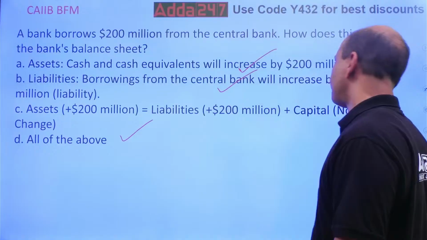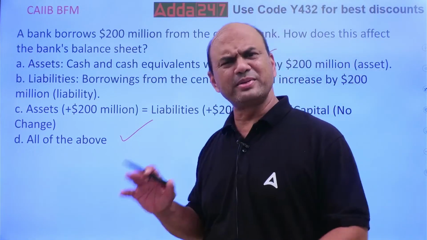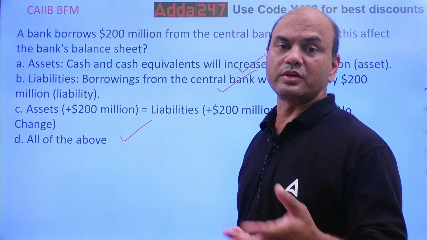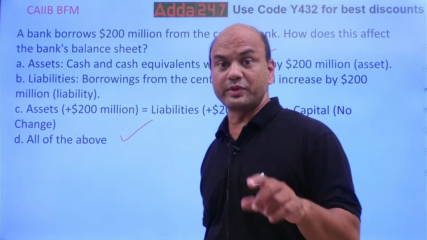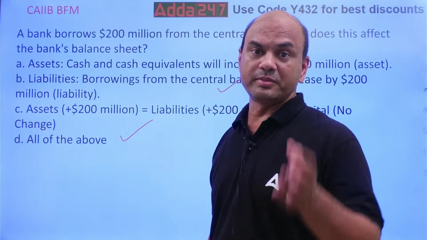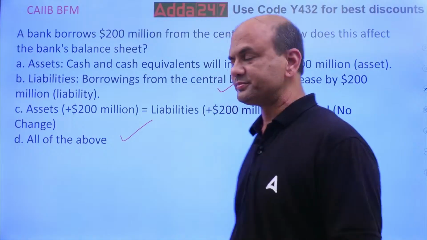Right? So these are the important numericals and simple ones. Means not simple, tricky ones. You have to understand the logic and then it's simple. But if you don't understand, that's why this topic of assets and liabilities, we must understand what is asset clearly, what is liability clearly. Okay?